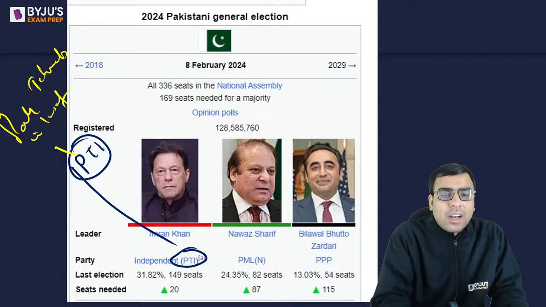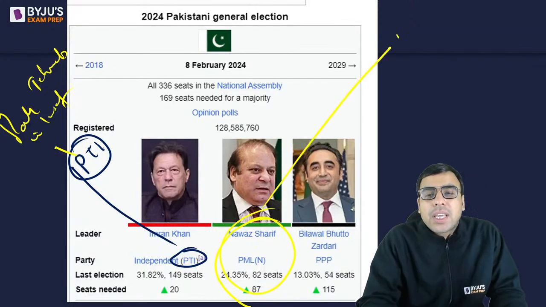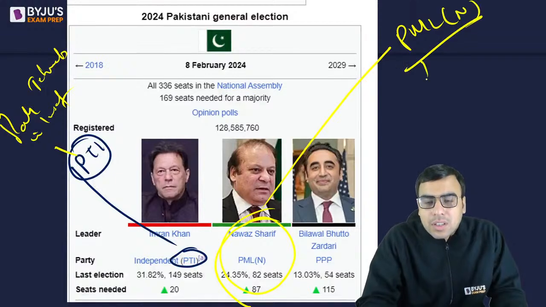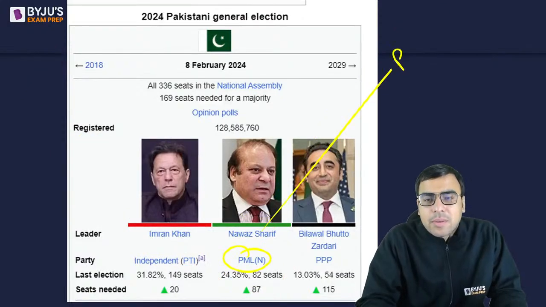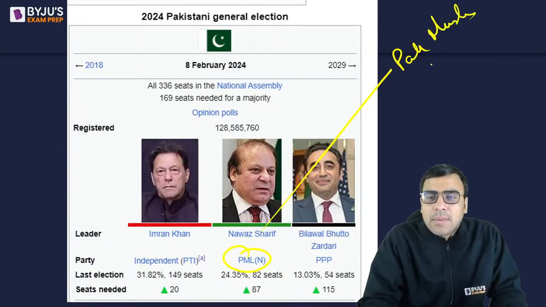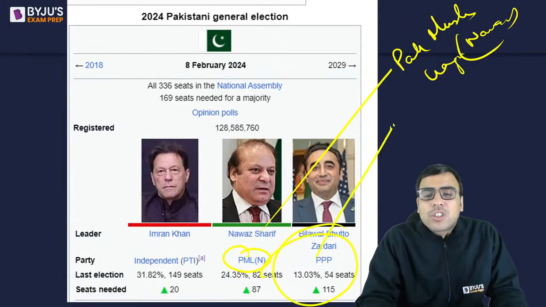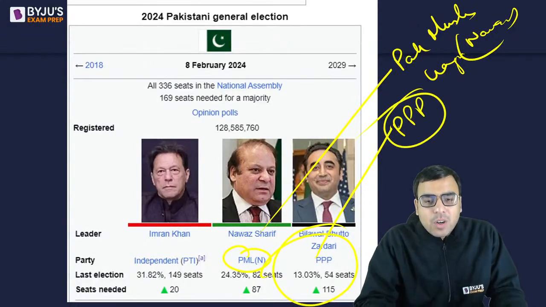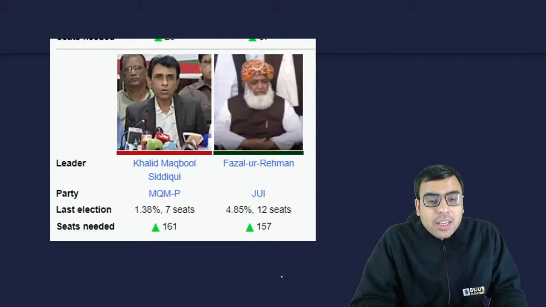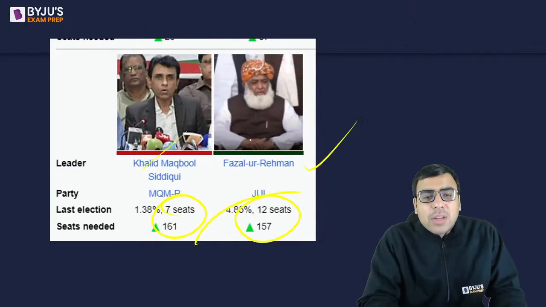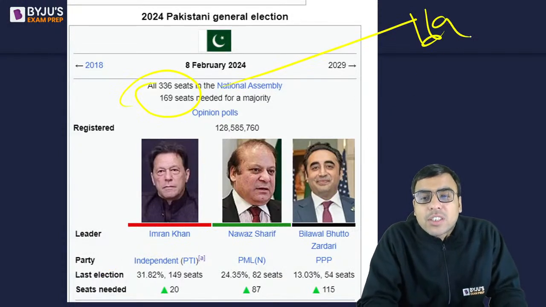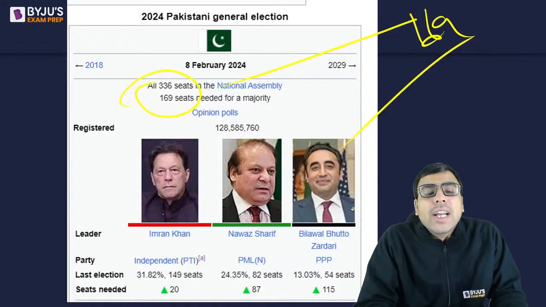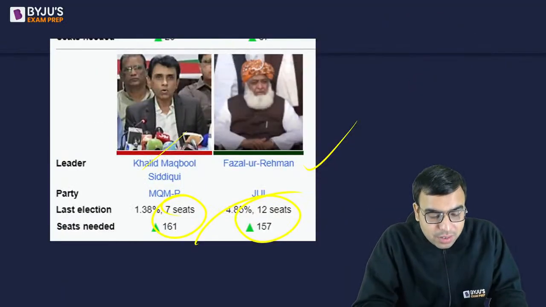Just have an idea. The next very famous political party is Nawaz Sharif's PMLN, Pakistan Muslim League Nawaz. Okay, let me write it completely. Pakistan Muslim League Nawaz. This is the political party name. The next one is Bilawal Bhutto's PPP, Pakistan Peoples Party. Okay, he has got 54 seats. Then they have got 7 seats and 2 seats. These are small parties, but these are actually the major 3 winners. Now let's see. Actually, no one has direct 169. So no one has got 169 seats. So let's see what will happen.